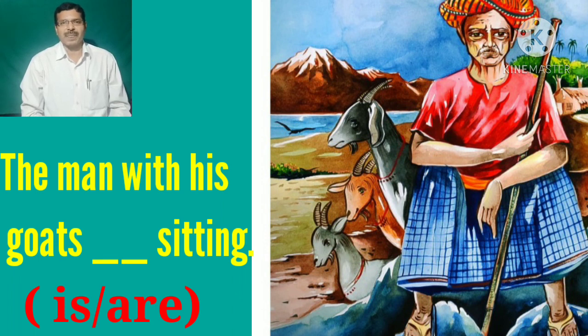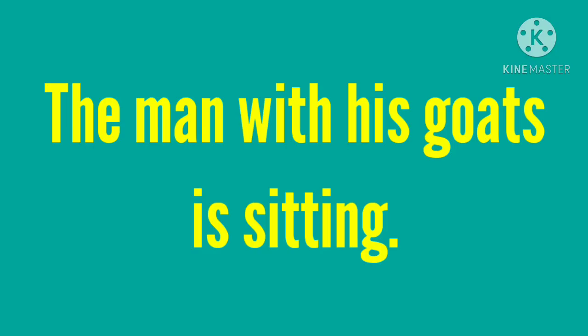Recall, we discussed a new technique so that you can easily guess the answer. Let me tell you once again, you apply that delete rule here. The man with his goods is sitting, because here the preposition with his goods can be deleted, so the subject is the man.